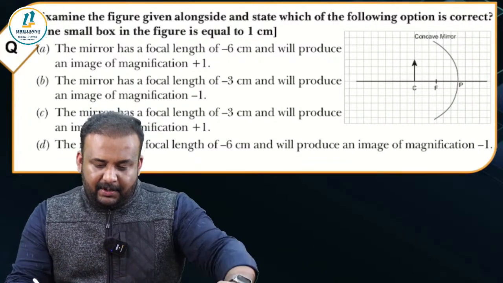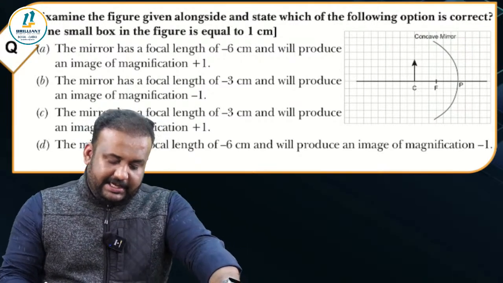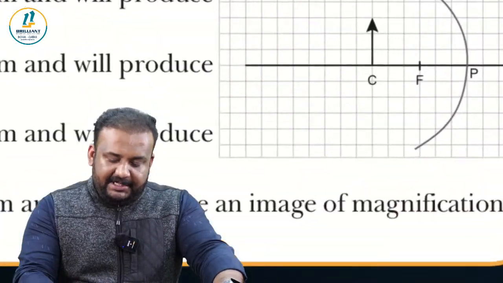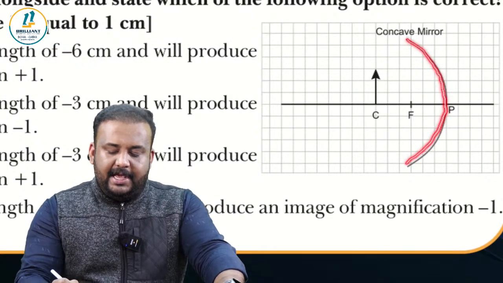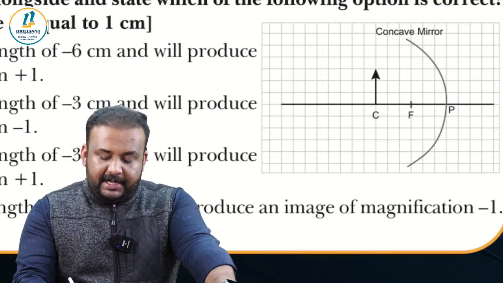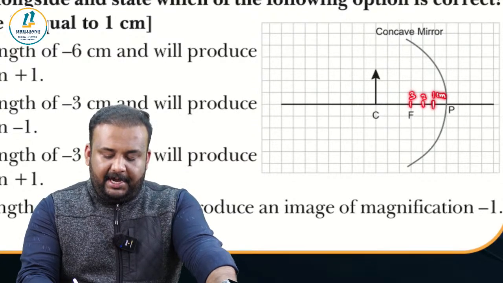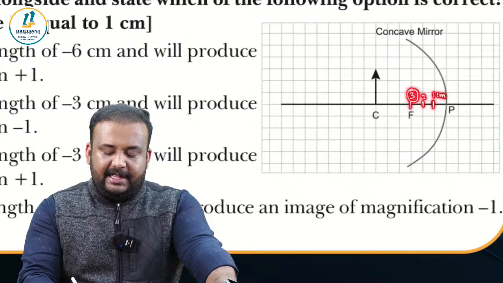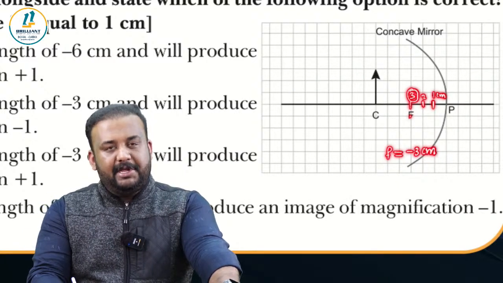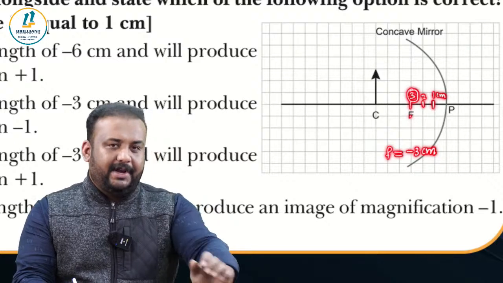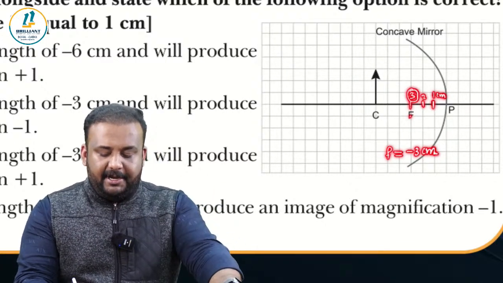Okay, so many of you are saying the answer is option B. Okay, let's check. See, from the diagram, it's very evident that it's a concave mirror. So for a concave mirror, its focus will be lying in front of it. So if this is 1 centimeter, this will be 2, this will be 3. So from this, it's very clear that the focal length of that mirror is going to be minus 3 centimeter, isn't it? Because in the Cartesian coordinate system, the focus lies on the left side. So it is minus 3 centimeter.